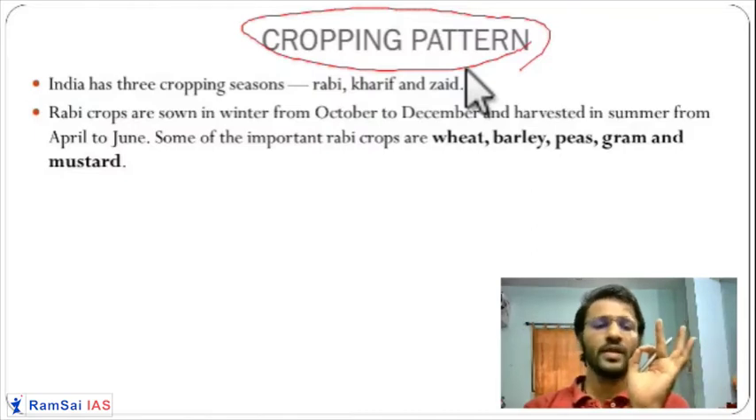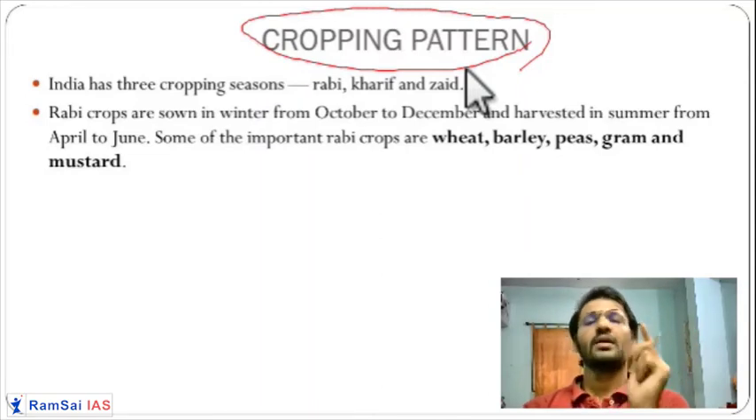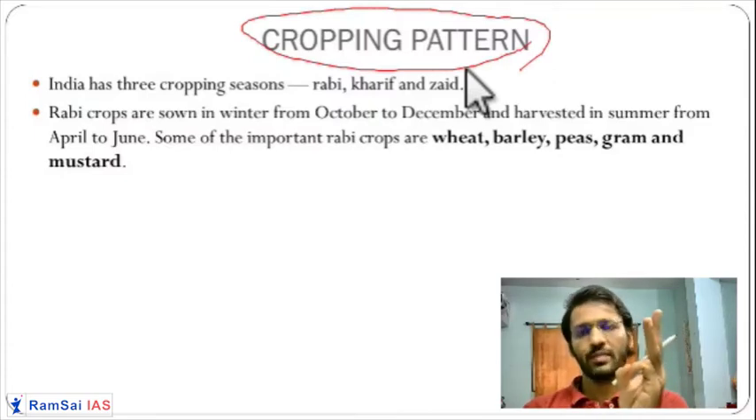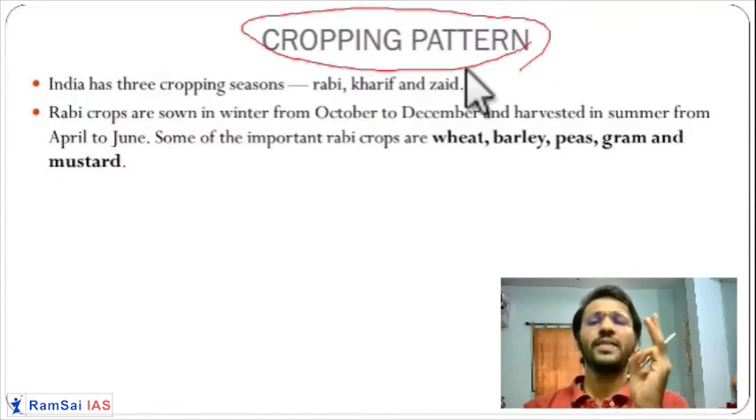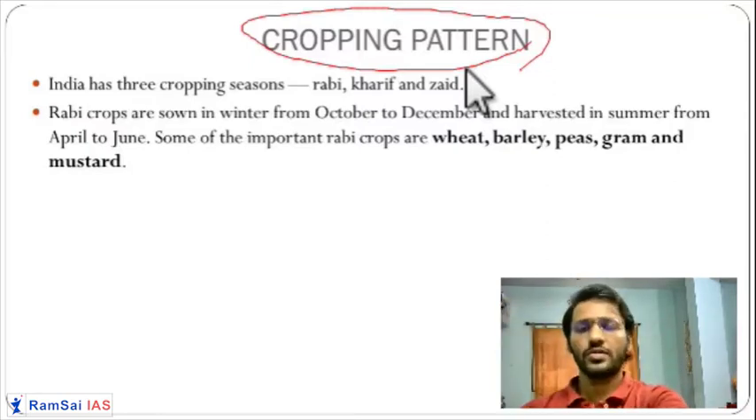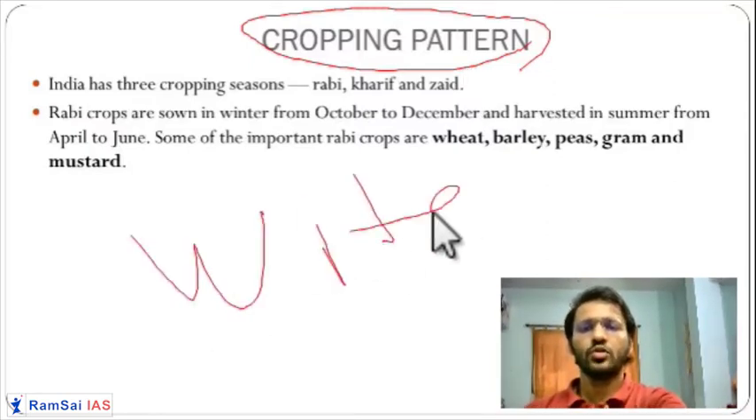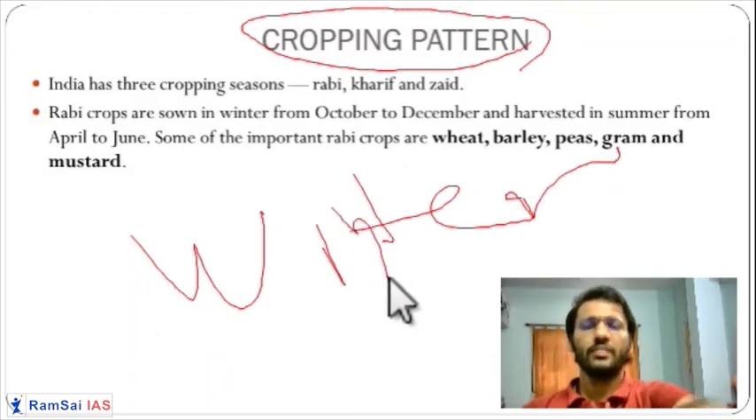Generally in cropping pattern we have 3 seasons: Kharif, Rabi and Zaid. Kharif has one type of cropping pattern, Rabi has another type, and Zaid has another type. So Rabi means what? Rabi means winter crops. In winter, whatever crops you sow, you call them Rabi crops.